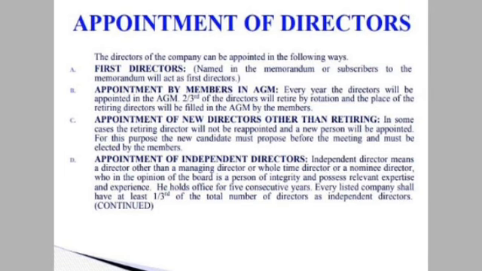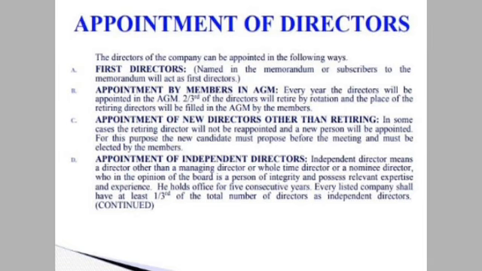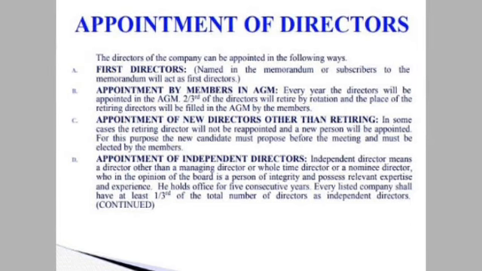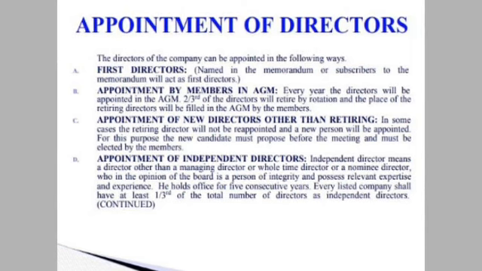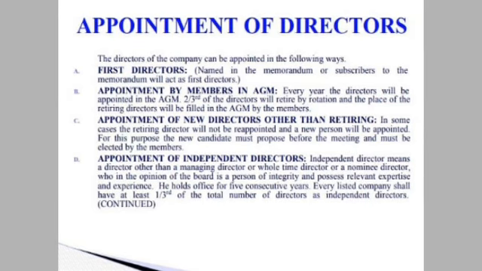Next one is appointment by the members in the annual general meeting. Every year directors will be appointed in the annual general meeting. 2/3 of the directors will retire by rotation and the place of the retiring directors will be filled in the AGM by the members. This is called appointment by the members in the AGM.